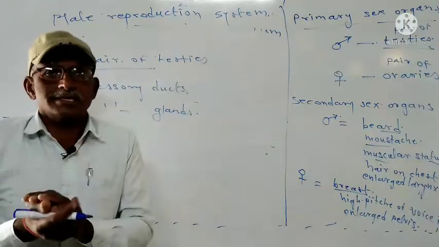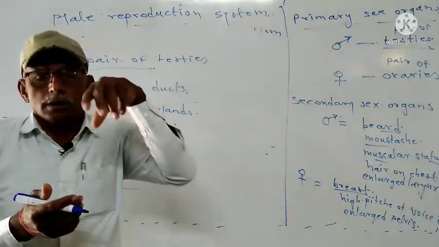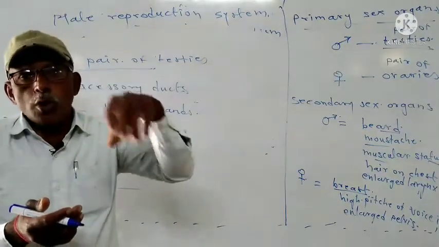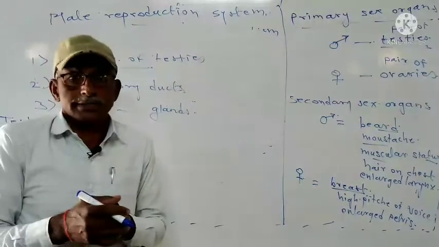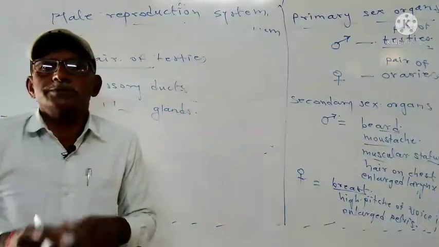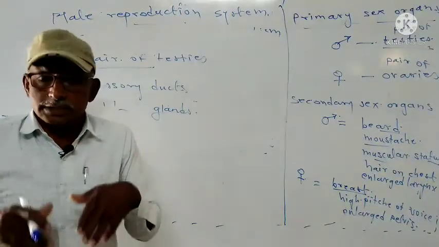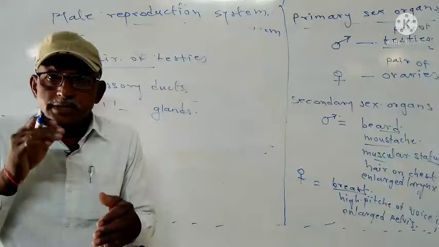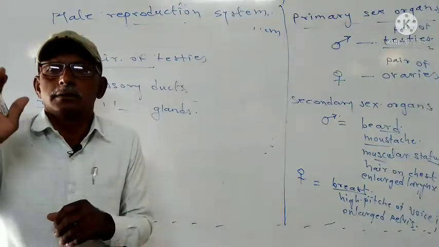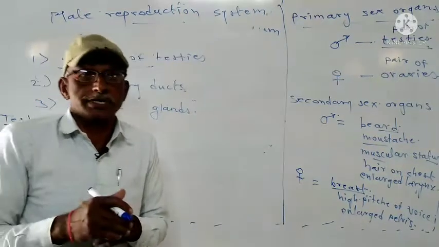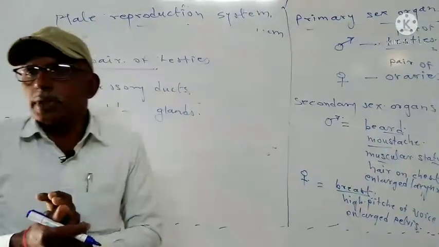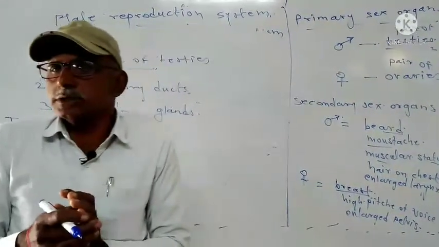In this sac-like structure, the testes are held by the spermatic cord. This spermatic cord is a connection, a supportive part which holds the testis in the scrotum region. The testes are oval in shape and present in the scrotum.